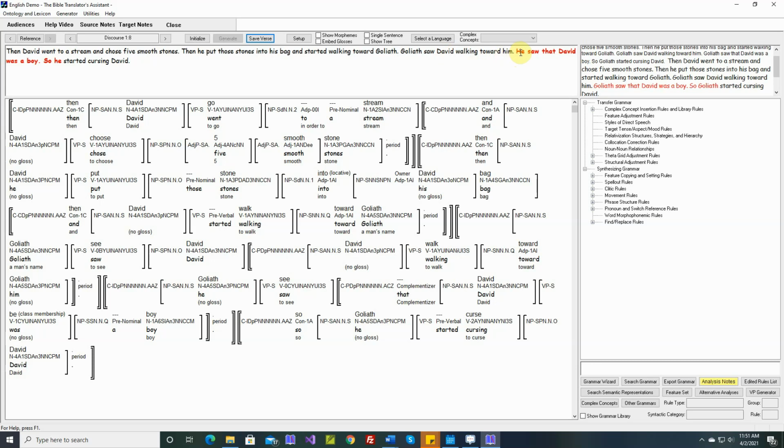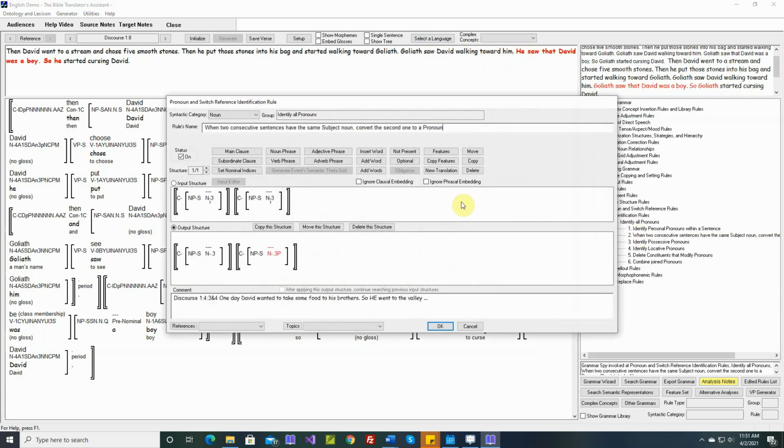Okay, so this was converted to a pronoun by our identification rule that deals with two clauses, this one here. So when we have two consecutive sentences and they have the same subject noun, we've been converting this second subject noun to a pronoun. But if there's an intervening noun with the same gender, if this were a woman here, Goliath saw Mary walking toward him, we could still say he saw. But if there's an intervening noun with the same gender, then this one shouldn't be converted to a pronoun. So let's make that change.